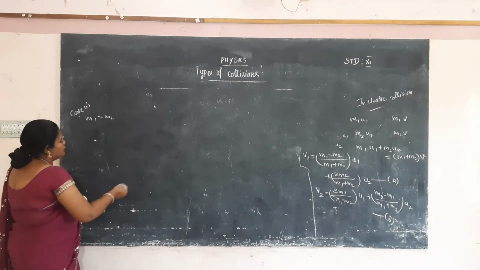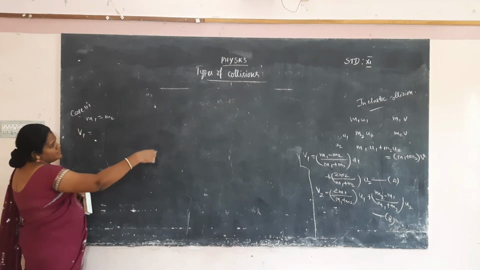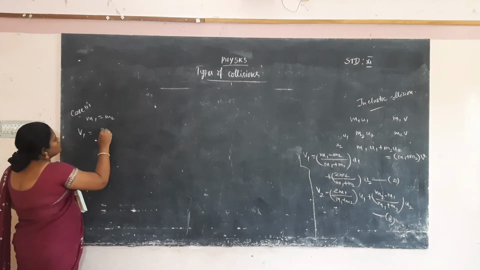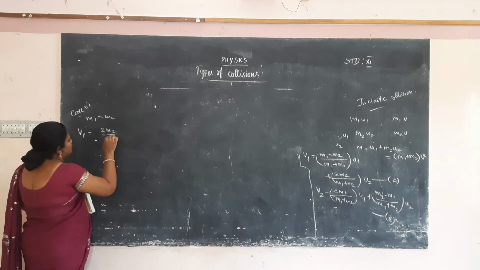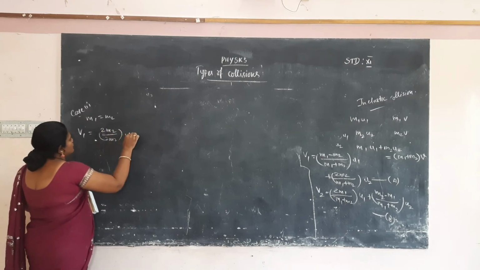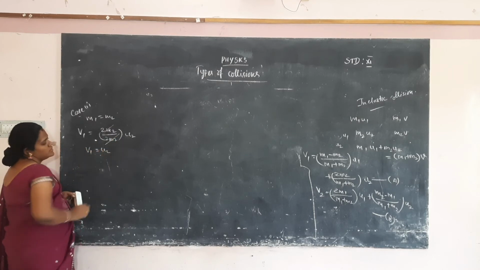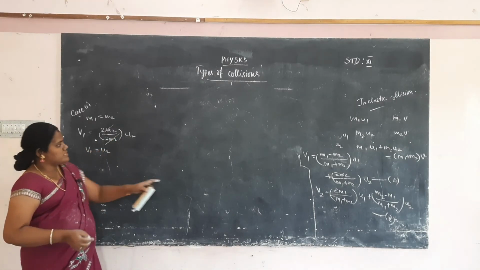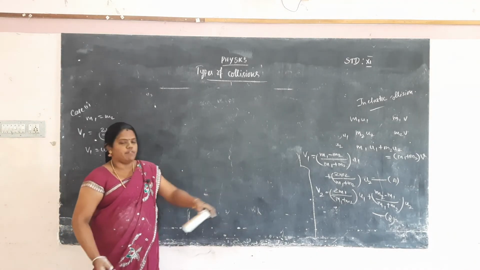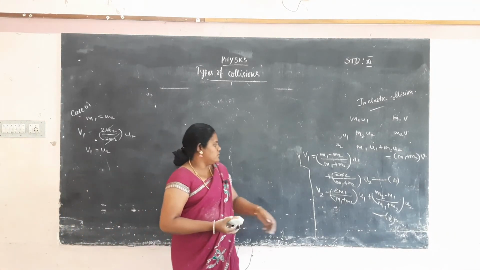M1 is equal to M2, V1 is equal to, the first term it will be 0, but the second term is 2M2 by M2, 2M2 into U2. So 2M2 cancel, that is V1 is equal to U2. But this is the first equation A, and B we have to mention 2M1, okay.